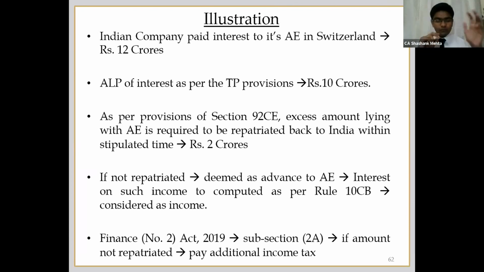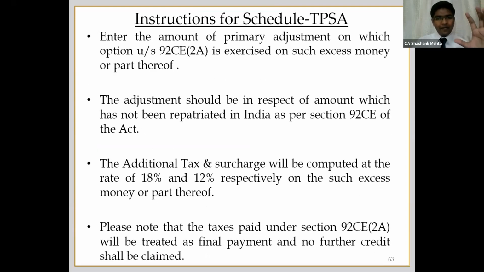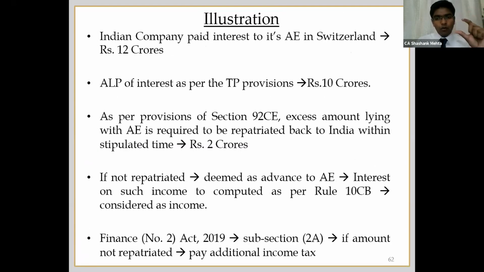It will be chargeable to tax. Finance Act number 2 of 2019 came up with sub-section 2A, wherein they have told that if the assessee wants, then he can pay additional income tax on this primary adjustment amount, the excess amount of 2 crore, and then even if the amount is not repatriated to India, it is fine. The secondary adjustment will not be required to be made in all those cases. So for example, in our case, the excess amount of 2 crore was lying with Switzerland. Actually, I should have repatriated that, I should have got that amount back.